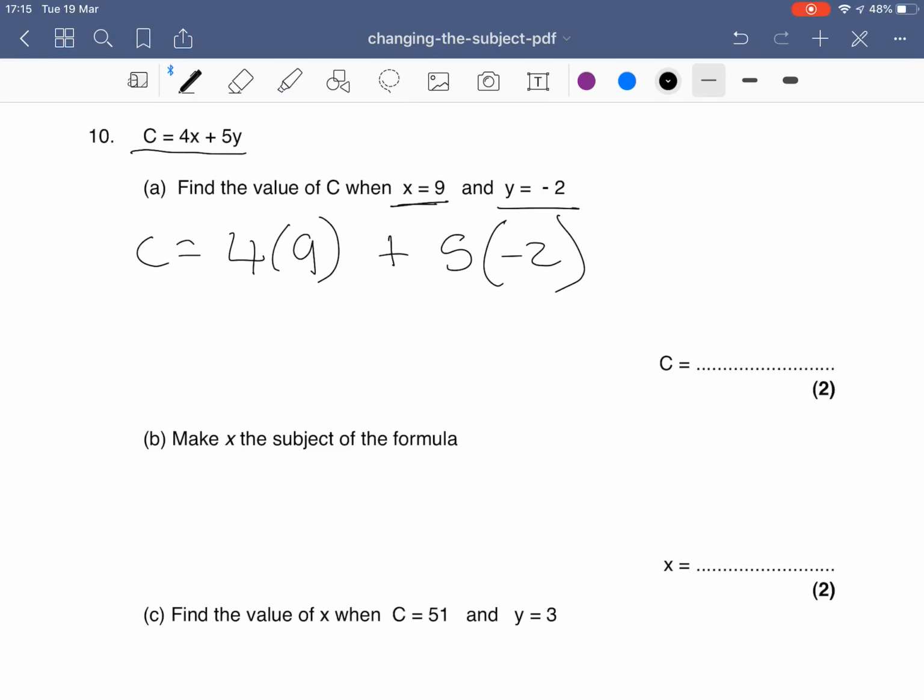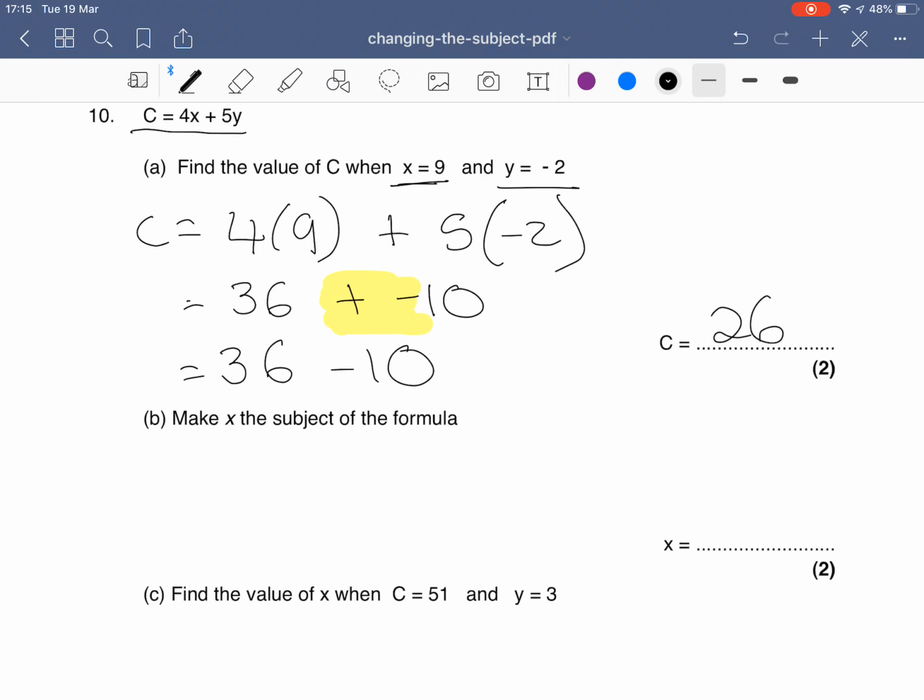So we know 4 9s are 36. And we know 5 times minus 2, well I know 5 times 2 is 10, so it's going to be minus 10. Now you can't have a plus and a minus here. That minus is going to cancel that plus out. So it's actually just 36 minus 10, which is 26.